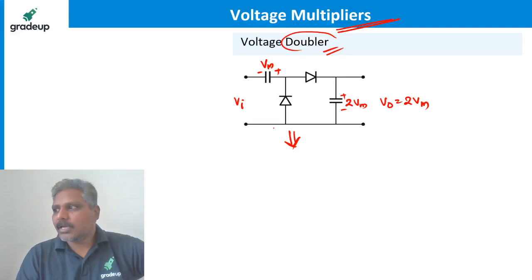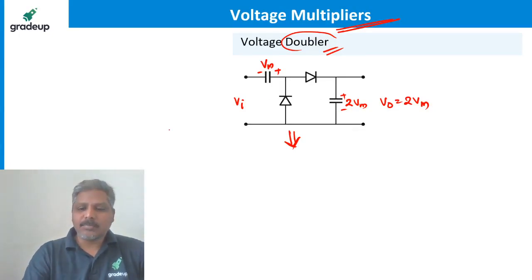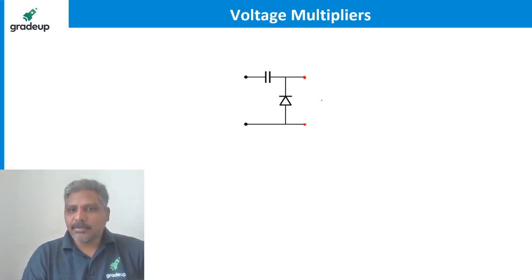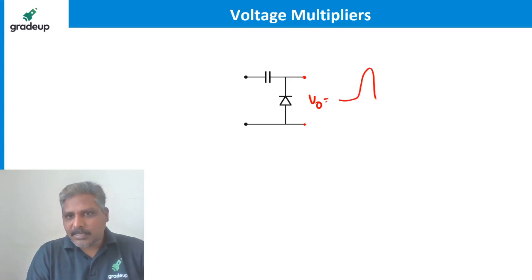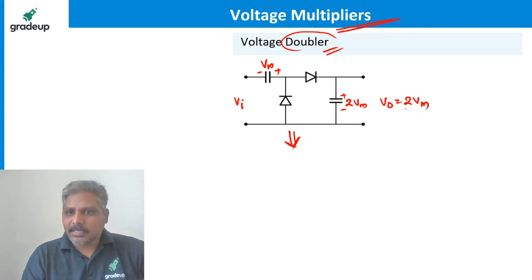The clamper output and voltage doubler output are the same? What is the difference? No, the clamper output is different, the doubler is different. This is the clamper. If I say this is the output, the clamper output is something like this. What is the doubler output?